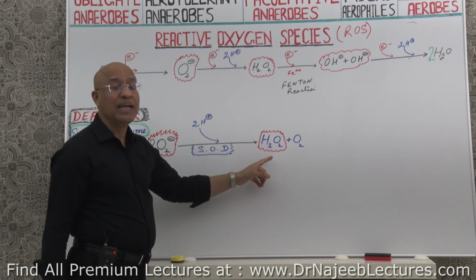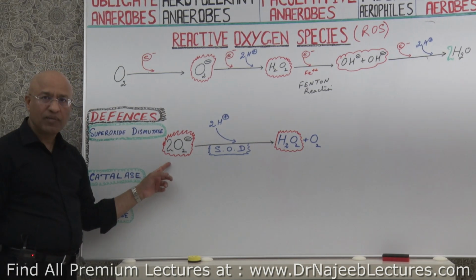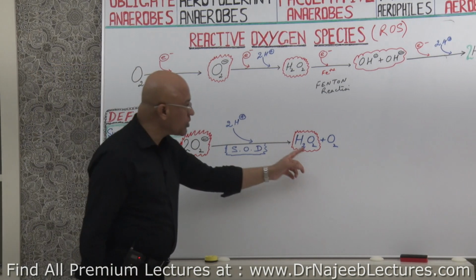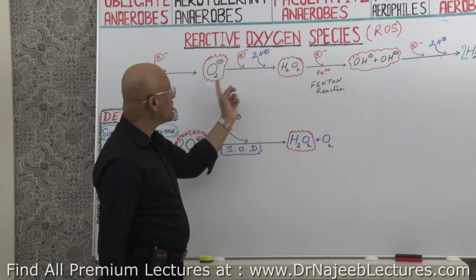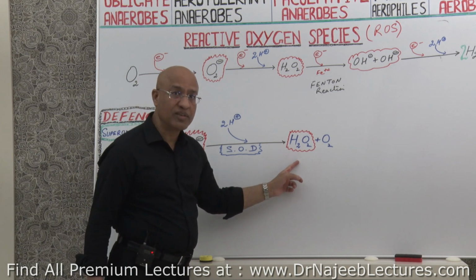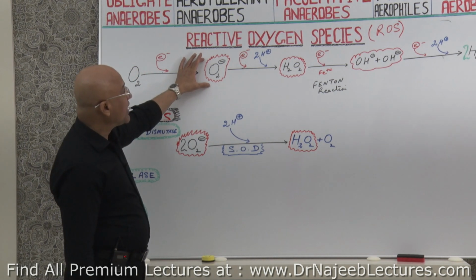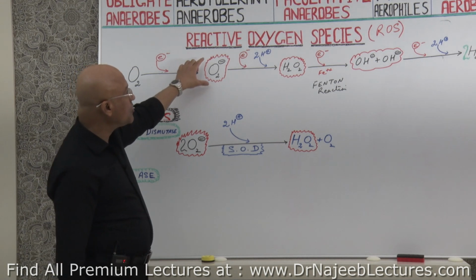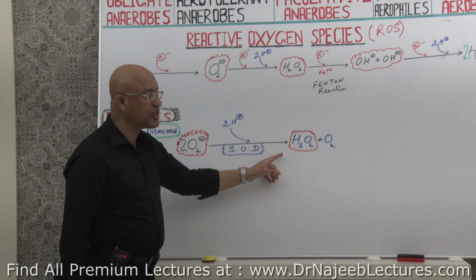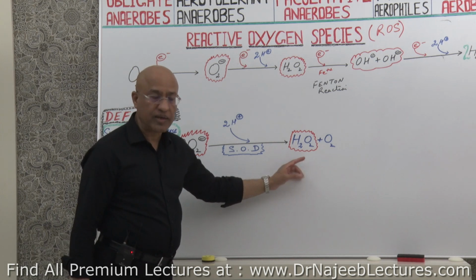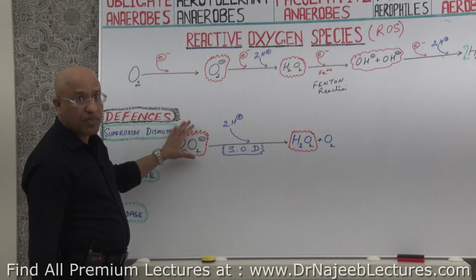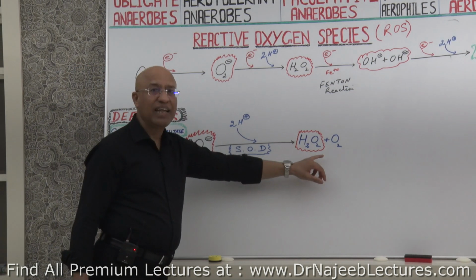This is less toxic, less reactive as compared to superoxides. So what we can see, superoxides can convert into hydrogen peroxide either spontaneously, which we see here, or with the help of an enzyme, the dismutases. It means superoxides can undergo spontaneous dismutation and produce hydrogen peroxide, or they can undergo enzyme-mediated dismutation and produce hydrogen peroxide. The advantage of this step is that superoxides are more reactive, and hydrogen peroxide is less reactive.